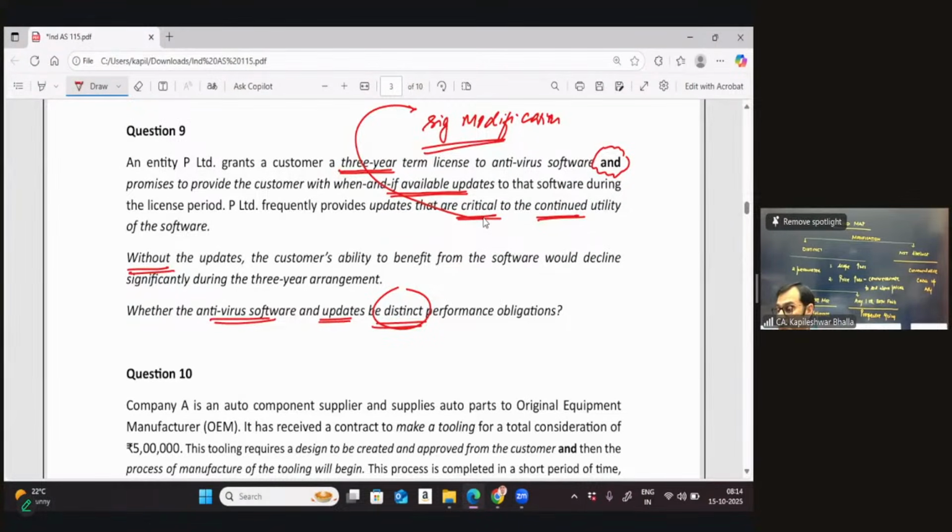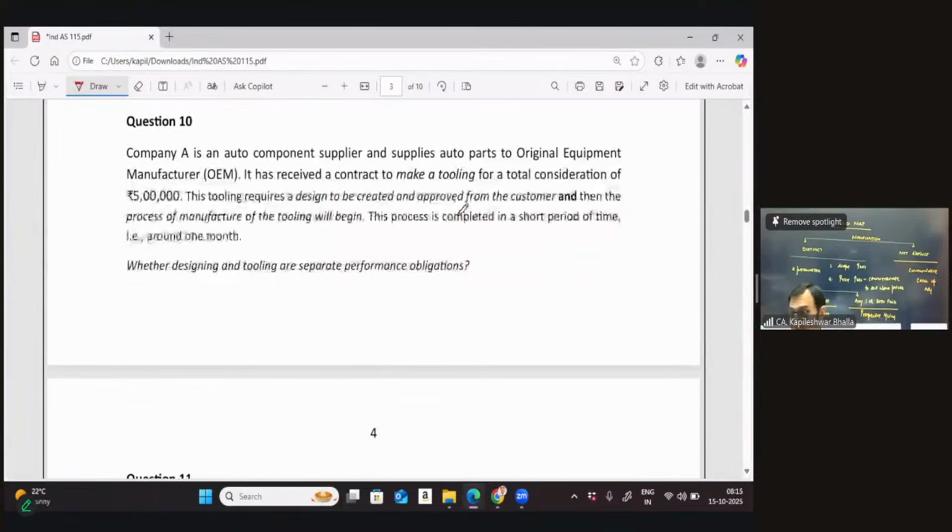Because as the updates are provided, they will significantly modify the software. When the additional goods and services are provided, they significantly modify the initial goods and services, and therefore it becomes a single performance obligation. There are 3 terms used in the standard: one is significant integration, one is significant modification, and one is the concept we call highly interrelated and interdependent. I would say they are the 3 crucial words which decide the fate. Let's go on to the next question now.